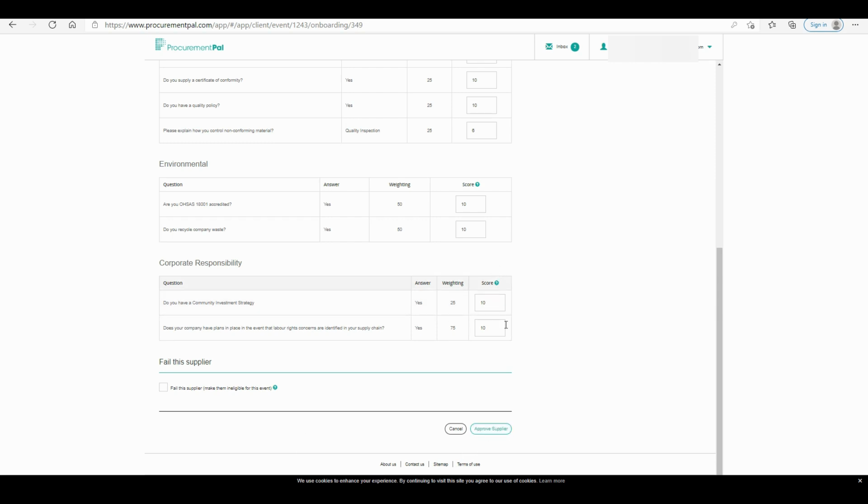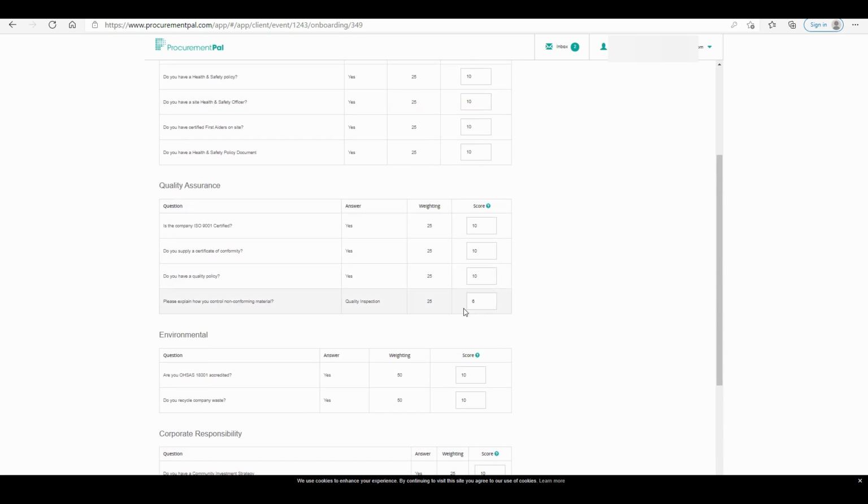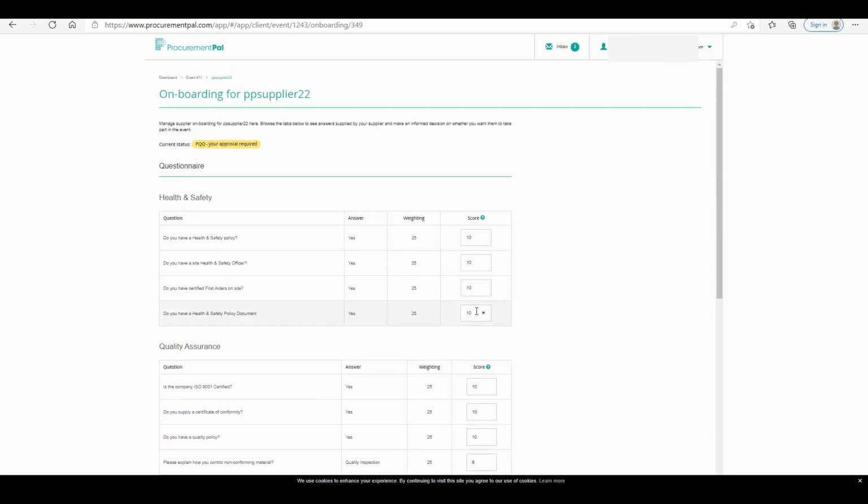You can go through and change some of the scores in this if you want to, or you can indeed fail them for the supplier. If you fail them, you will not allow them to proceed and enter bids. So if there's any reason you don't like some of the answers in your questionnaire, you can fail them, but it's completely up to you how you ask these questions and how you score them. It's completely changeable and customised by yourself when you go through and create the event.